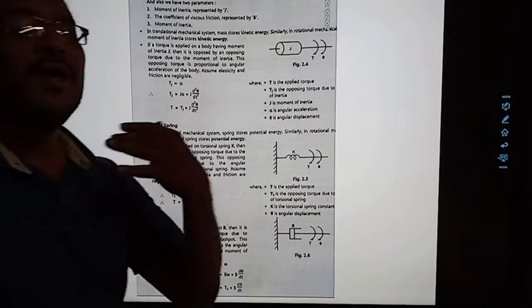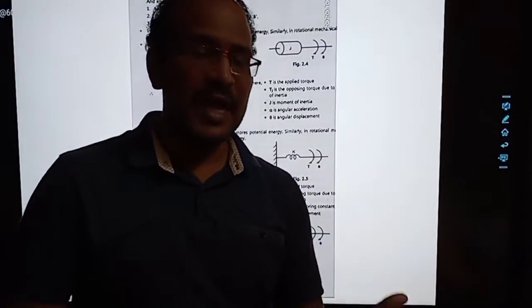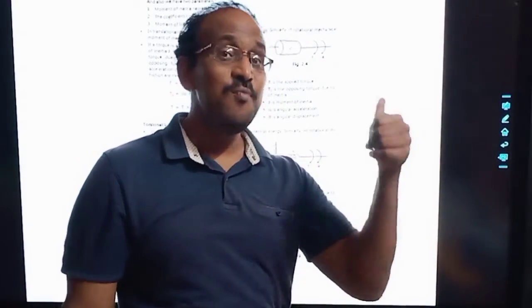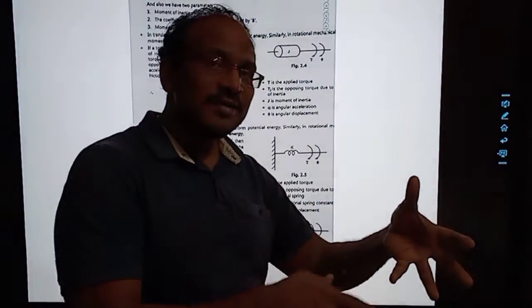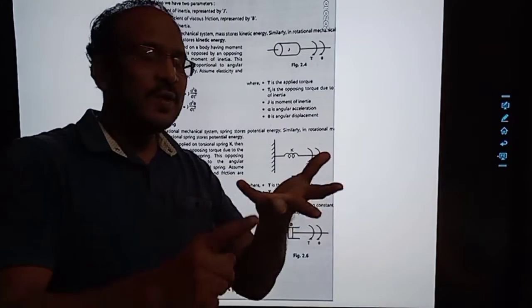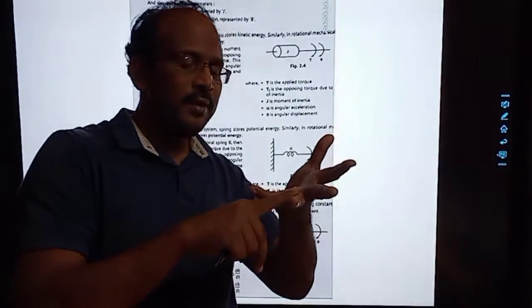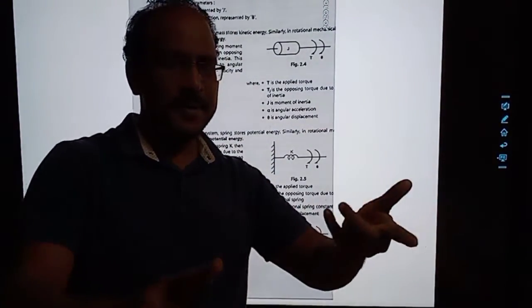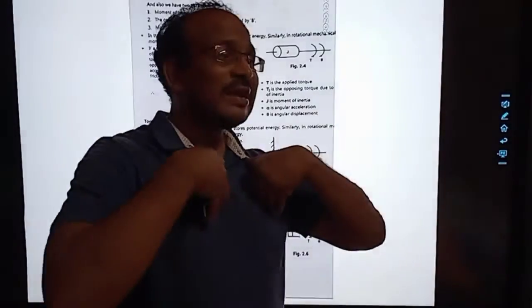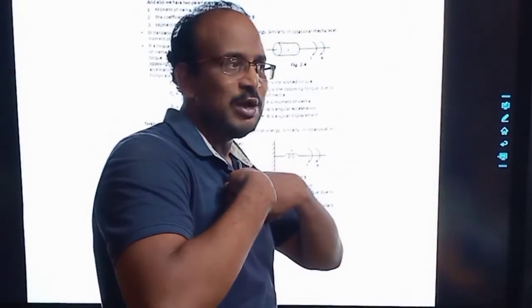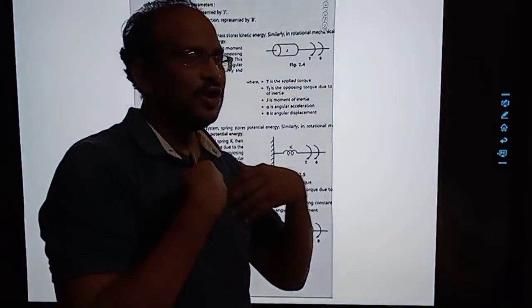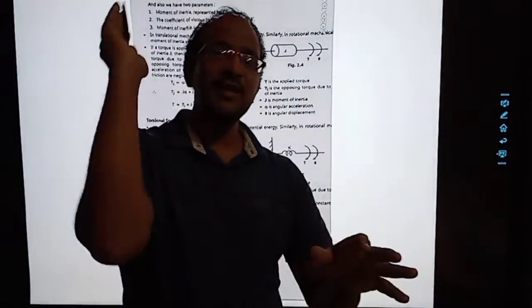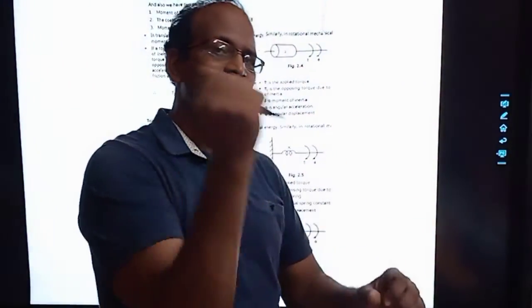Next thing, these are the basic components, but I am not presenting the whole mechanical system. Before explaining the circuit, I should explain what is a resistor, what is a capacitor, what is an inductor. Same way, before designing a mechanical system, what is the mass, what is the spring, what is the damper. Now, this is related to the linear, that is the translational part. Now, I can apply the same thing to the rotational part.